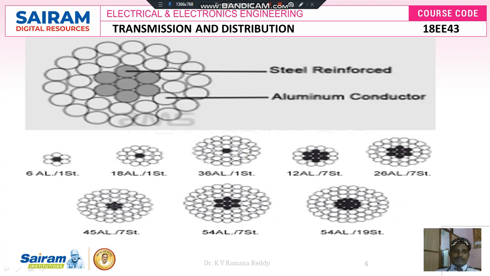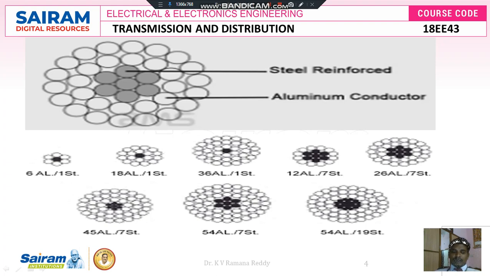There are practically different types of ACSR conductors. For suppose if you see this figure, it consists of 1 steel wire surrounded by 6 aluminum strands. Here 1 steel strand surrounded by 18 aluminum strands. Here 1 steel strand surrounded by 36 aluminum strands. Here 7 steel strands surrounded by 12 aluminum strands. Here 7 steel strands surrounded by 26 aluminum strands. Here 7 steel strands surrounded by 45 aluminum strands. Here 7 steel strands surrounded by 54 aluminum strands. Here 19 steel strands are surrounded by 54 aluminum strands.